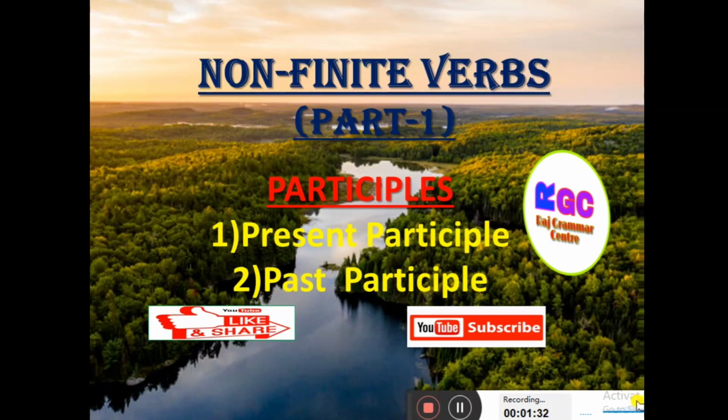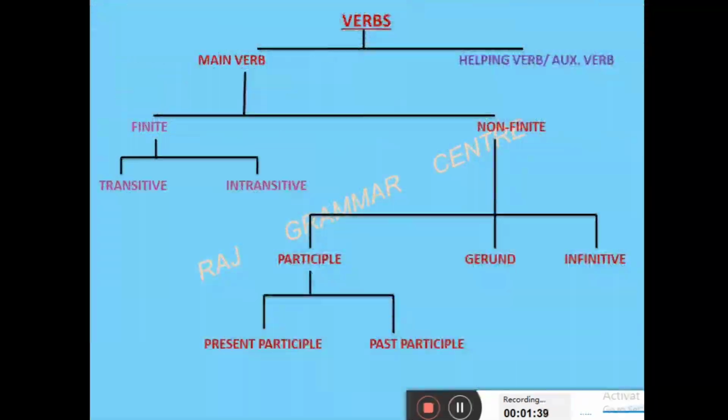Now come to the topic. Now see on the screen. First I have drawn a tree diagram here, and just by this all your doubts will be cleared regarding the types of verb, and the basic concept of the types of verb will be clear in your mind. Now come to the topic. See the first, verb. Verbs are mainly of 2 types: main verb and helping verb, or we can say the auxiliary verb.